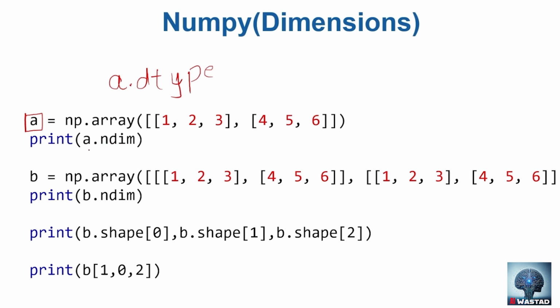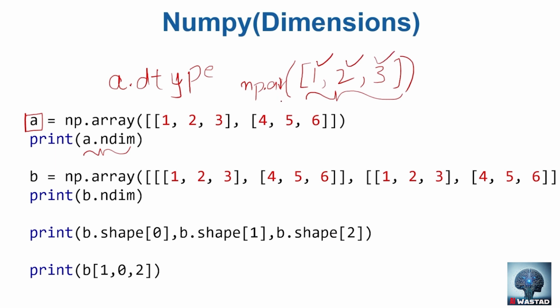Now there's another property called the dimensions, or ndim. That tells what the dimensions of the array are. I need to explain this term with the following example. Consider a list, 1, 2, 3. If this is np.array with that list, we will say that array is a one-dimensional array, because we only need one index to access any element. For example, either 0, 1, or 2, only one index. So in this case, we have just a one-dimensional array.